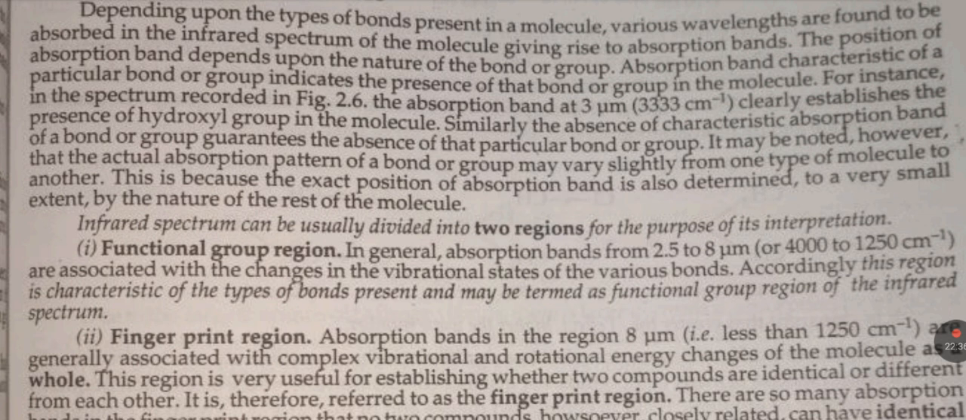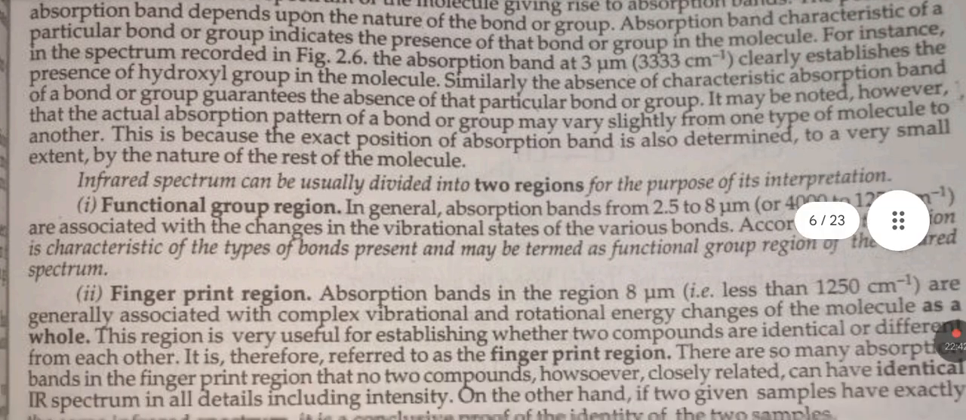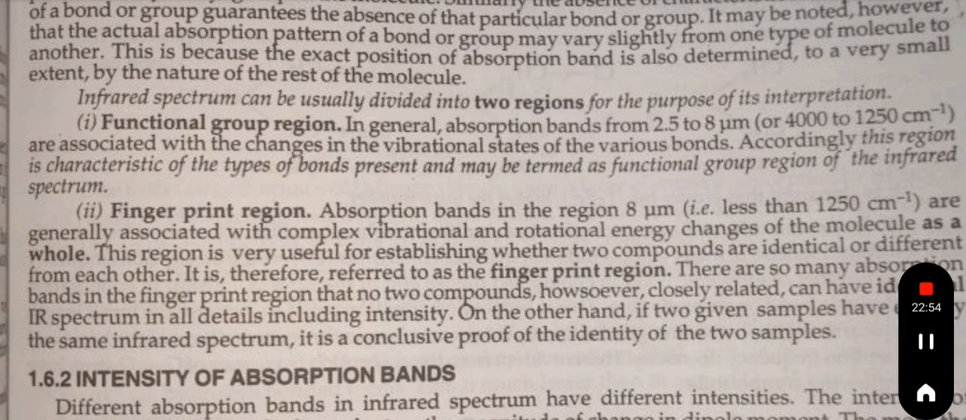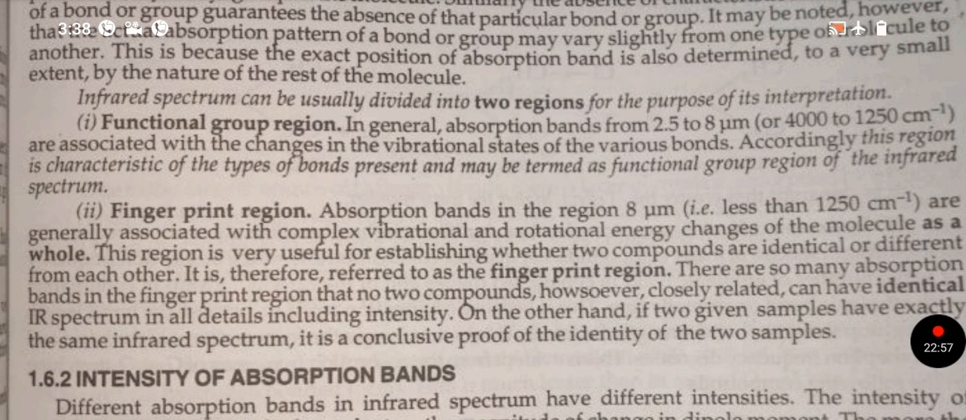It may be noted, however, that the actual absorption pattern of a band or group may vary slightly from one type of molecule to another. This is because the exact position of an absorption band is also determined, to a very small extent, by the nature of the rest of the molecule. Infrared spectrum can usually be divided into two regions for the purpose of its interpretation.